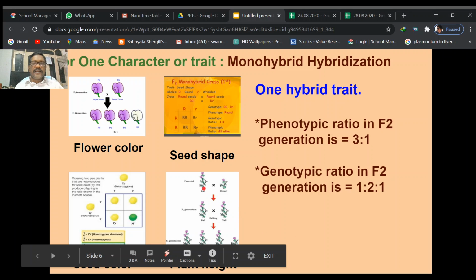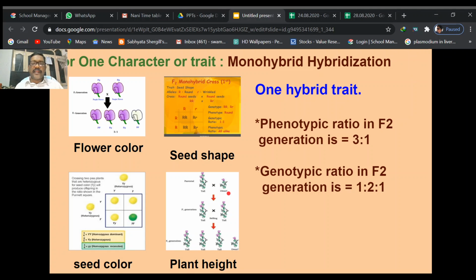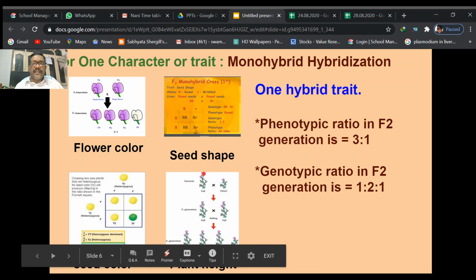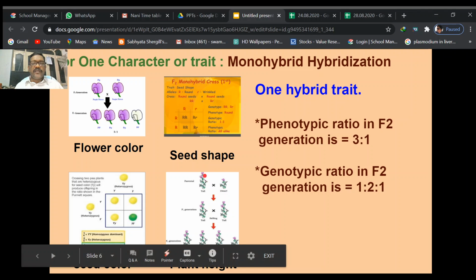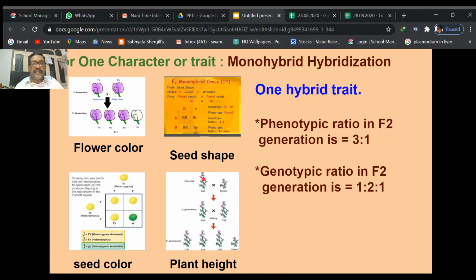Mendel took two plants here. One is a tall plant, another one is the dwarf short plant. Pure tall plant and pure short plant. Phenotypically it is tall, phenotypically it is short or dwarf plant. Genotypically it is capital T, pure lines. Genotypically it is small t, pure lines. So these two are homozygous alleles capital T, homozygous alleles small t.